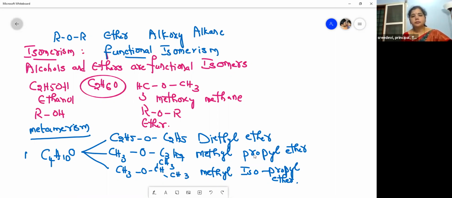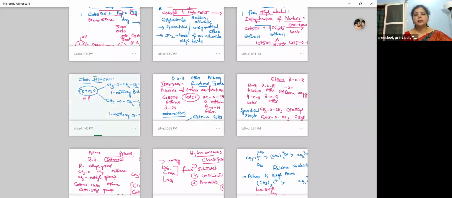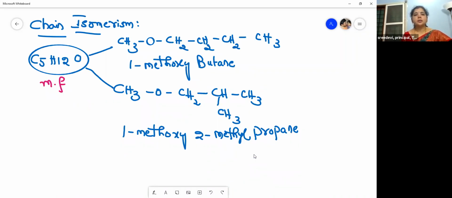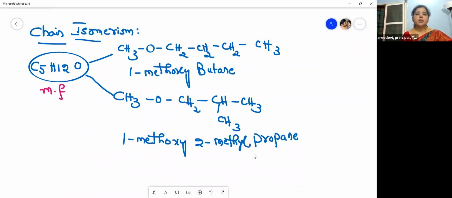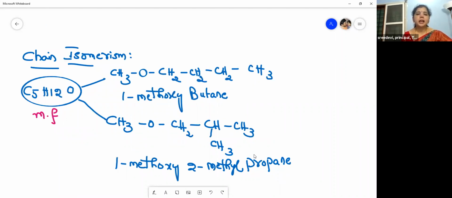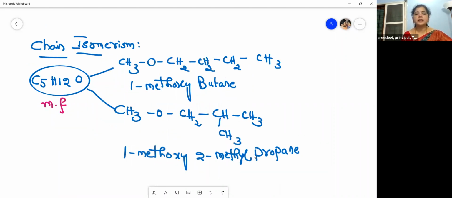And this is chain isomerism: same molecular formula, but different carbon chain, different carbon skeleton. 1-methoxybutane and 1-methoxy-2-methylpropane.